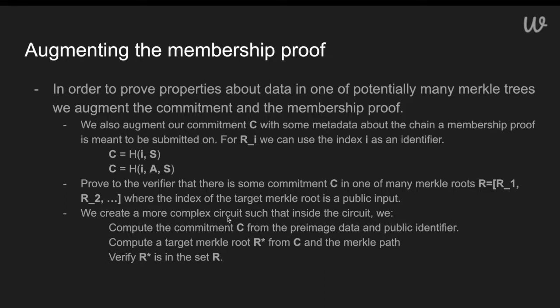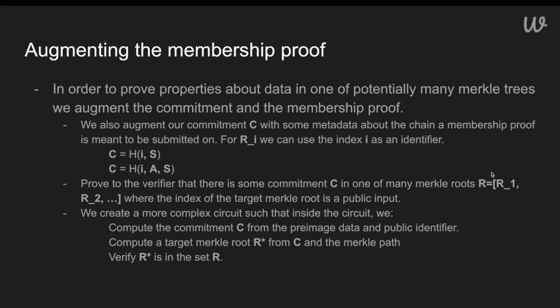Inside of the zero knowledge circuit, we are going to recompute the commitment with the preimage data and the public identifier. We're going to pass in a private Merkle path for the target Merkle root that we want to recompute. And then we're going to do a one-of-many set membership verification to prove that that computed root is inside of this set R.